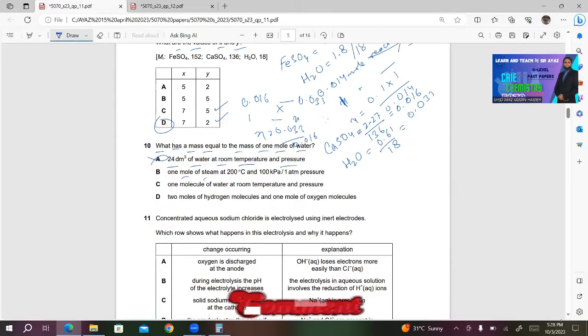B, 1 mole of steam at 200 degrees centigrade, 100 kilopascal per 1 atmosphere. This seems correct. The reason is that 1 mole of steam at 200 degrees centigrade must have the same mass of water. So this looks correct to me. For your convenience, I am reading the other statements also. 1 molecule of water at room temperature and pressure. This is wrong. They are saying 1 molecule, not 1 mole. D, 2 moles of hydrogen molecules and 1 mole of oxygen molecule. This is also wrong. B will be the right answer.